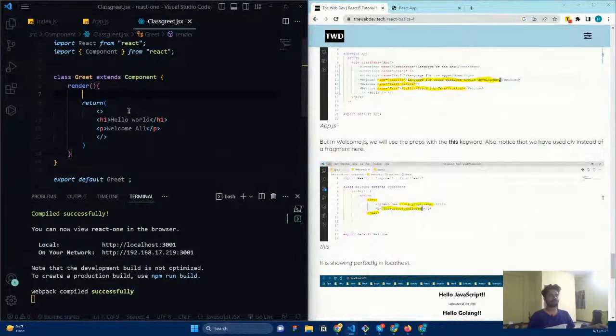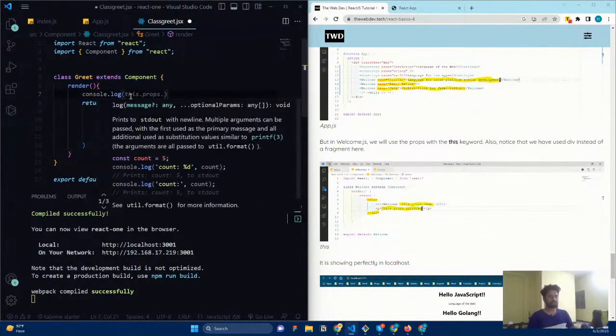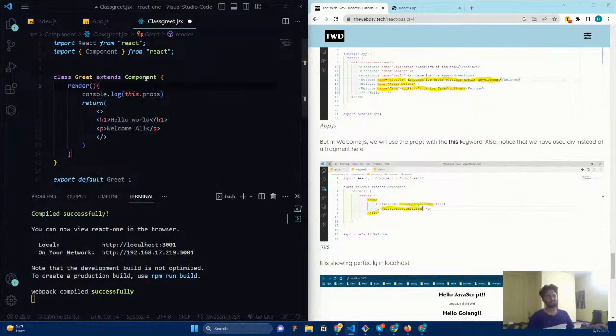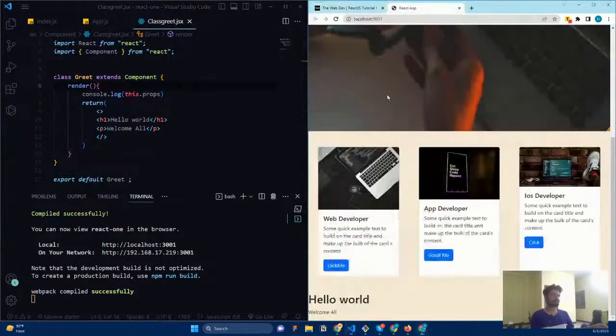So what I'm going to do, and whatever JavaScript code that you want to write, it's going to be here, before the render. I'm just going to say console.log, and here it is going to say this dot props. Okay, I'm asking why I'm going to use this keyword. Well, this refers to the person who calls it. So the props is coming from here. So it is going to return all the properties that we are passing here. So the props is nothing but the properties that we are sending from the tag.